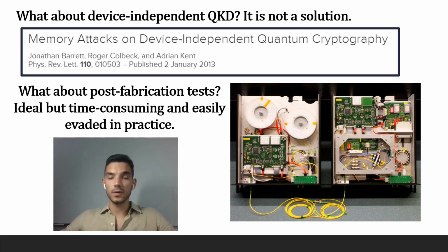If you look at the figure, what you will see is a huge amount of complex optical components and electronics. And what is more, malicious equipment could be very tricky. It could be designed, for instance, in order to just misbehave one time out of every 100 times. And if this is what they do, for sure, with a huge probability, they will evade the post-fabrication tests. And at the same time, one key out of every 100 keys that you generate will be compromised.